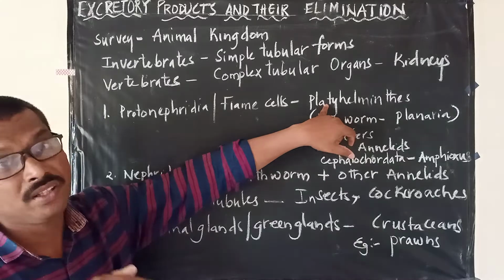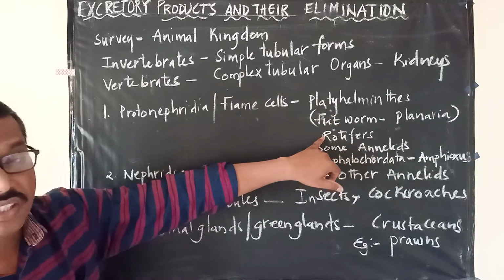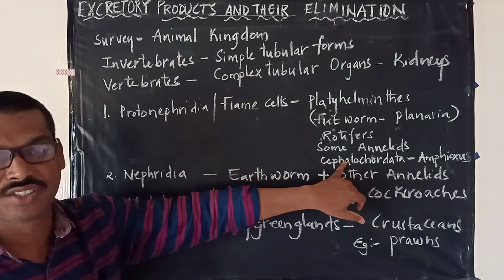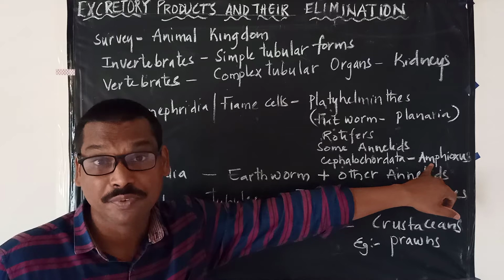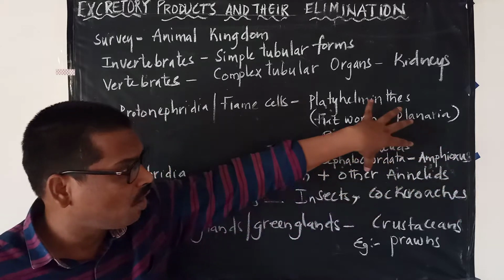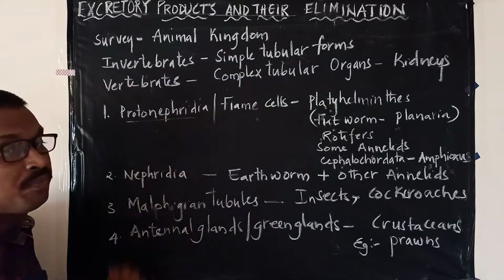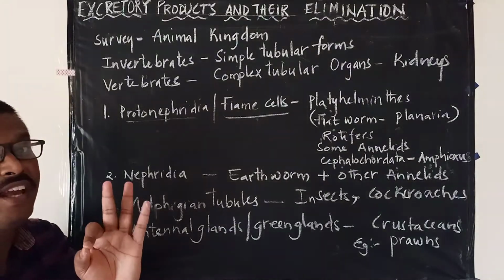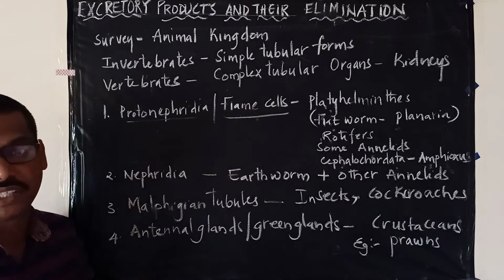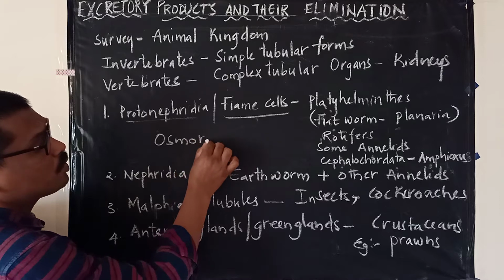They are not only seen in the phylum platyhelminthes like flatworm or planaria, but also in rotifers, some annelids, and also cephalochordata. The best example is Amphioxus. In all these, the excretory structures are protonephridia, commonly called flame cells. And these are mostly involved in what process?